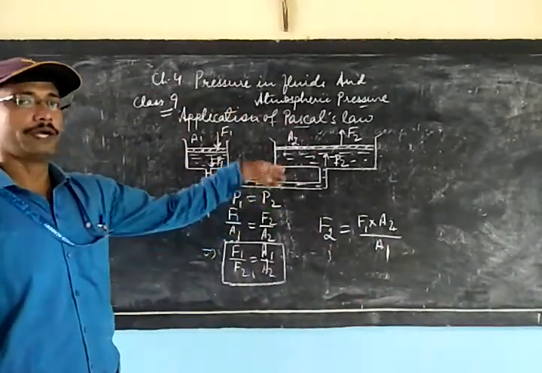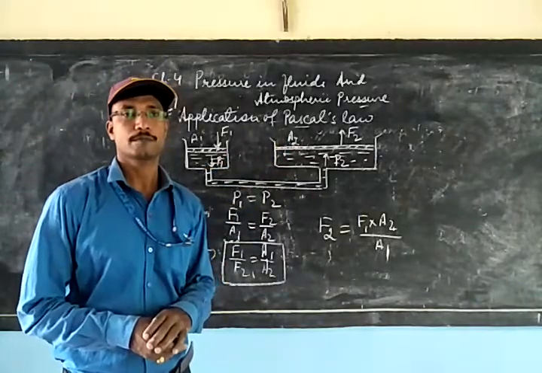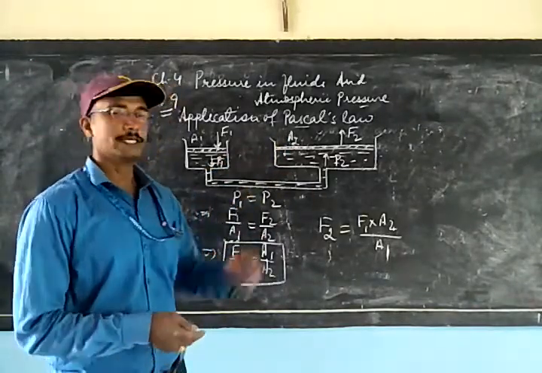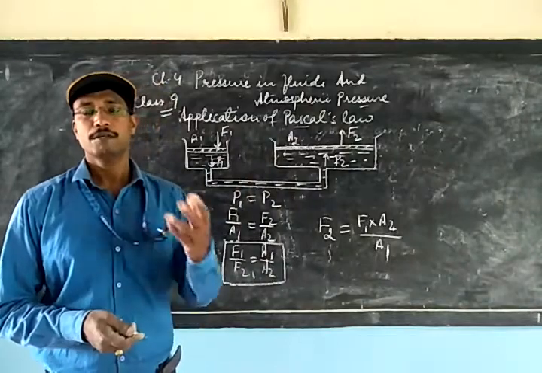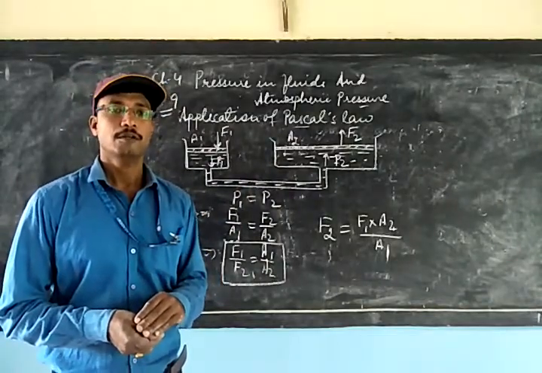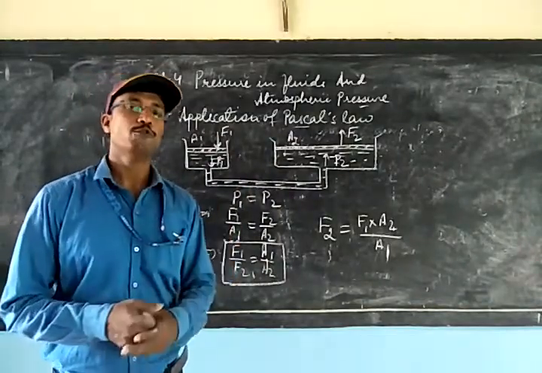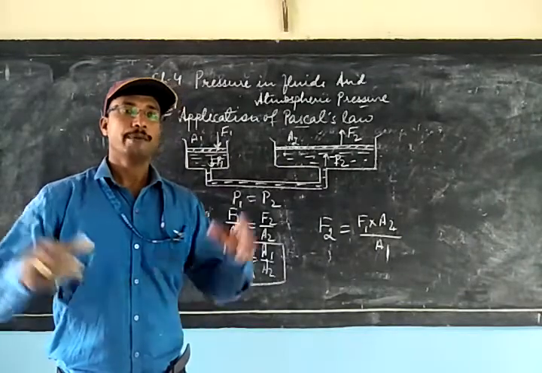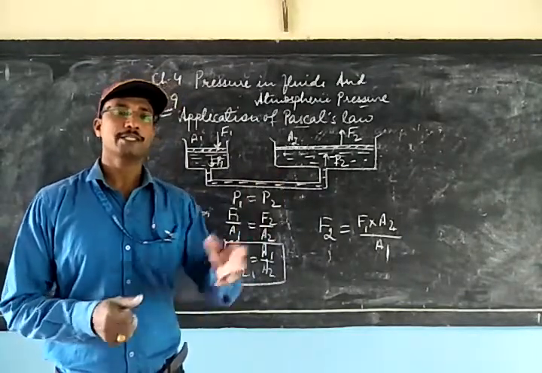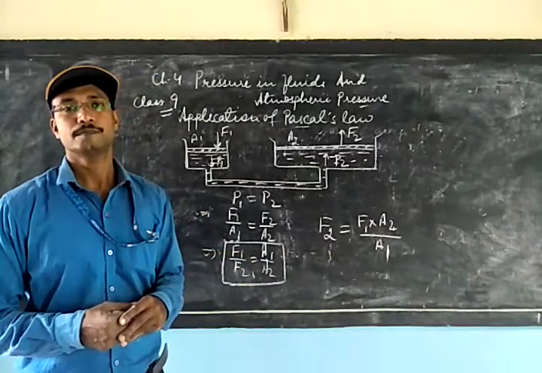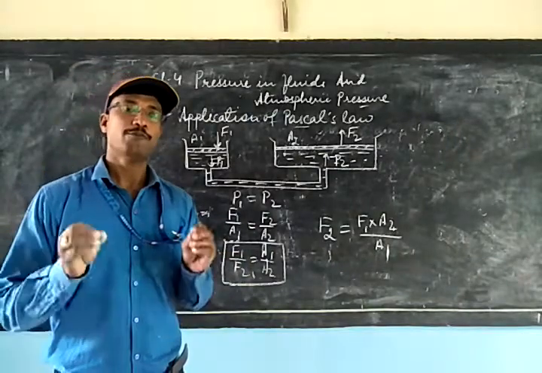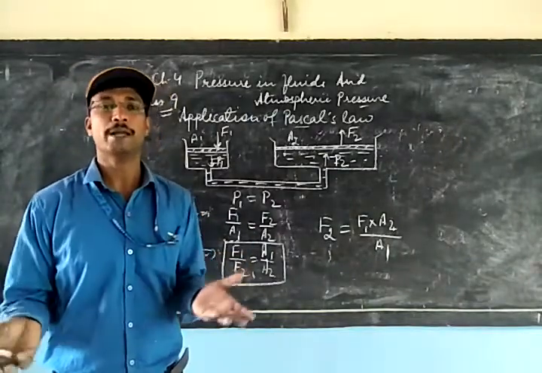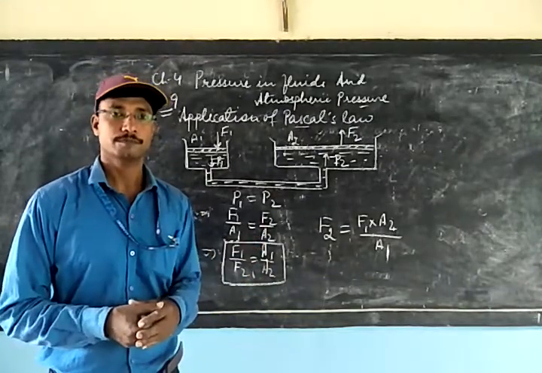Use this to find out the greater force. There are applications like, as I said, in a servicing center, on applying a small force only, big vehicles like cars and trucks can easily be lifted up, because that force has now multiplied to a larger force.